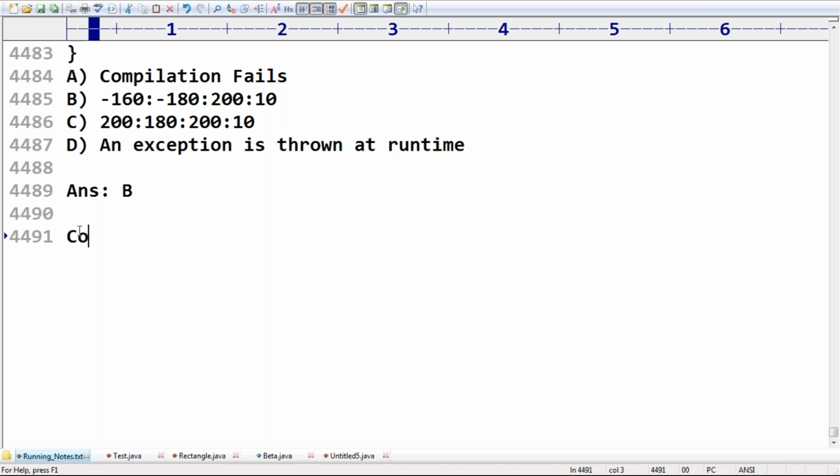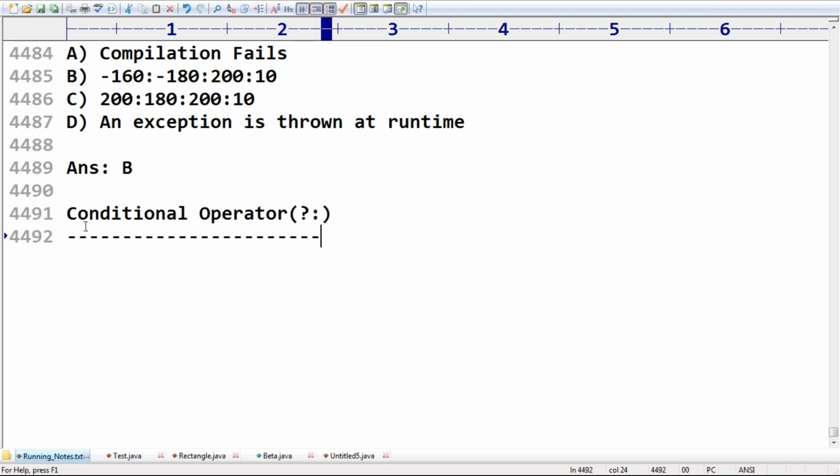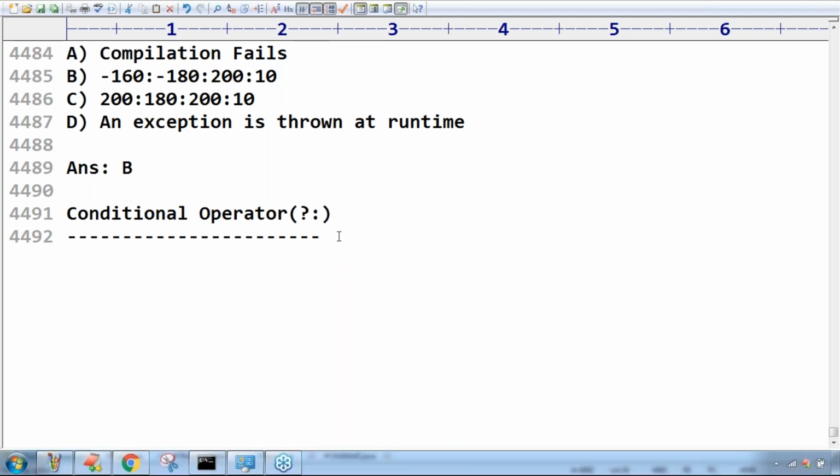Conditional operator, sir: question mark colon. Remember this one. How can you represent the conditional operator? Question mark colon, like you should be aware. Just take very special care, sir. Do you know we can use the word...